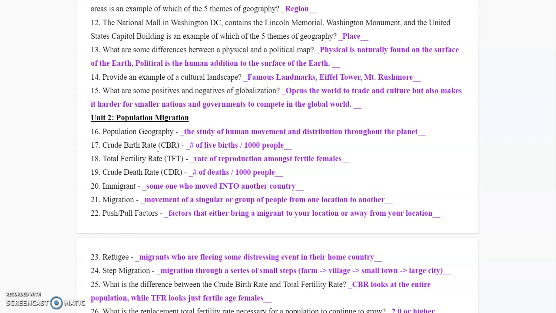But if I'm looking at just the physical features of the Earth, then a fence is not part of that.